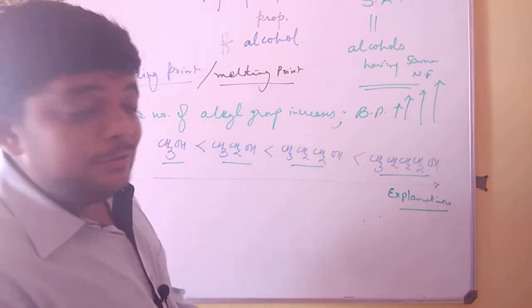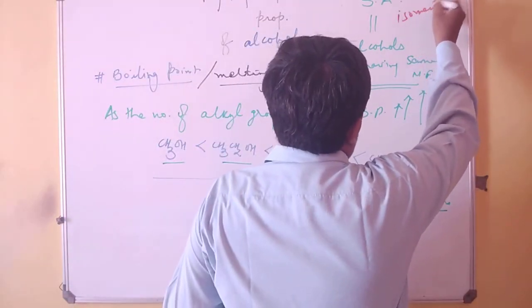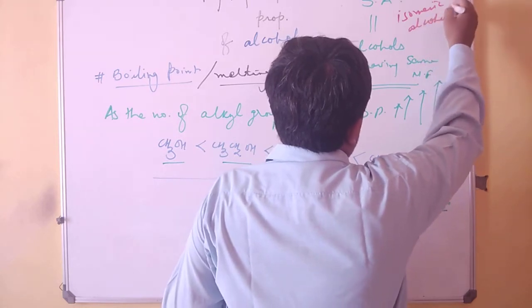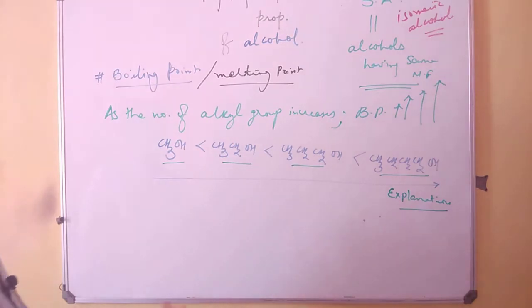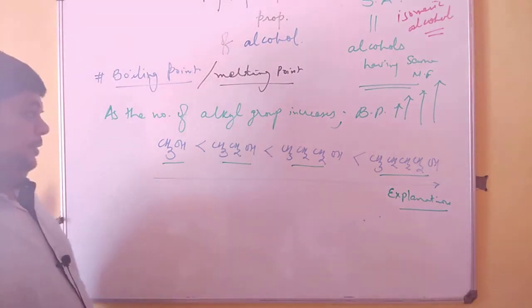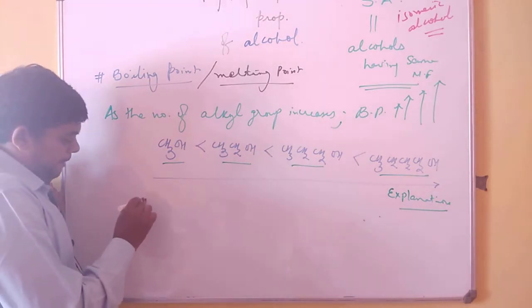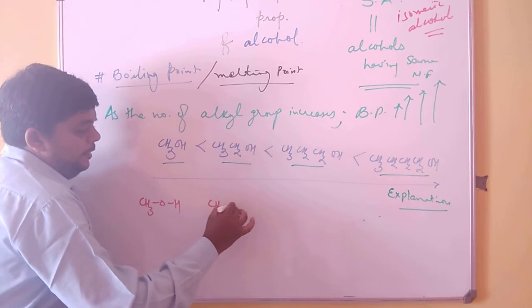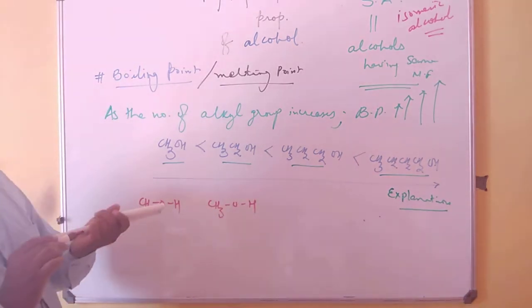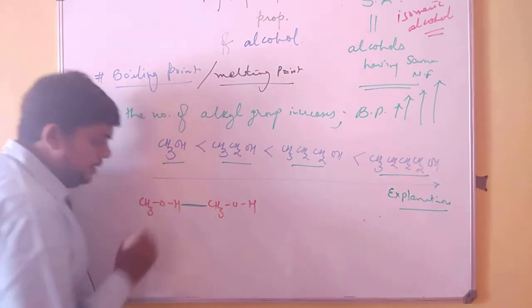And what do you call alcohols having the same molecular formula? Yes, very good. Isomeric alcohols. So see what happens over here. I would justify it in a different way. If I have one CH3OH and another CH3OH, mark the distance which is in between.